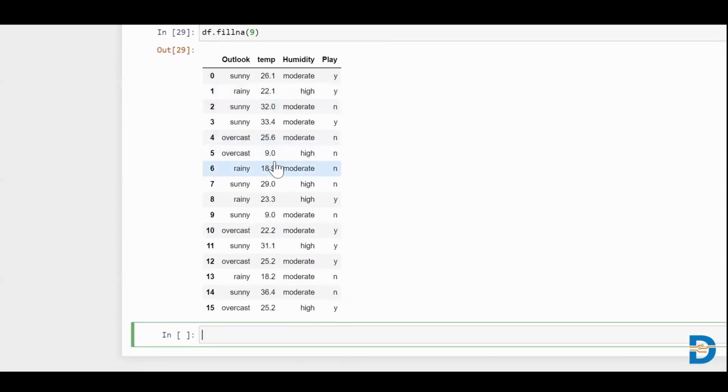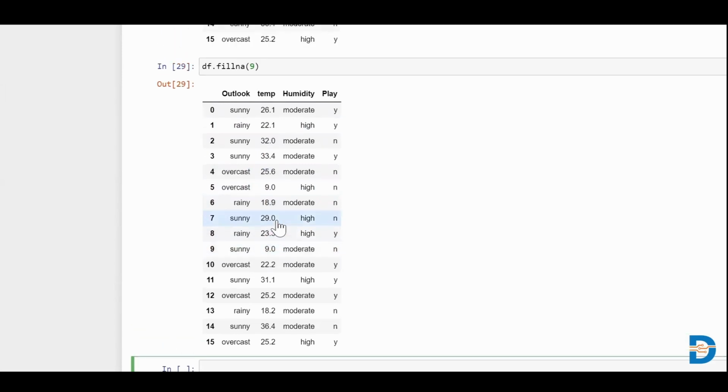So is it done? The answer is no, because whenever you fill a null value, there must be some intuition behind the replacement. What is the intuition for replacing a null value of a numerical column? There are two things, mean and median.